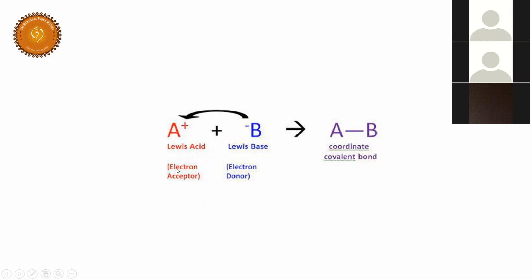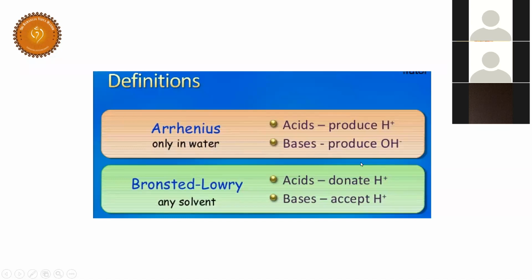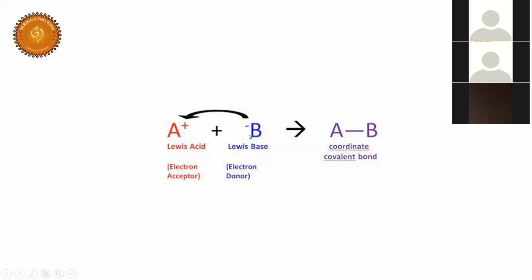So students, a Lewis acid means an electron pair acceptor. What is a Lewis acid? An electron pair acceptor. The definition of an acid as per Bronsted is a proton donor. The definition of a base as per Lewis is an electron pair donor, whereas in Bronsted theory a base is a proton acceptor. I hope you understood the differences.